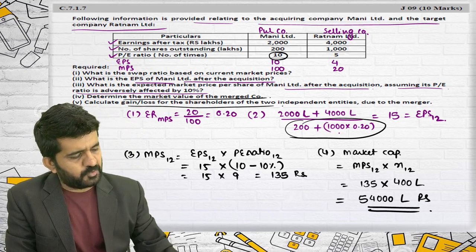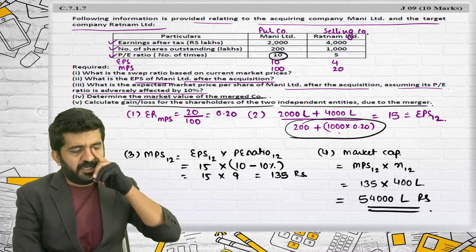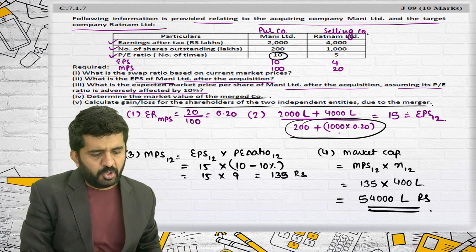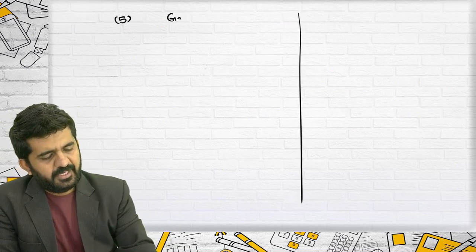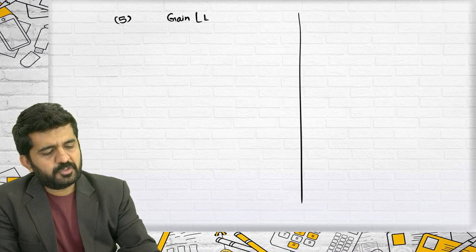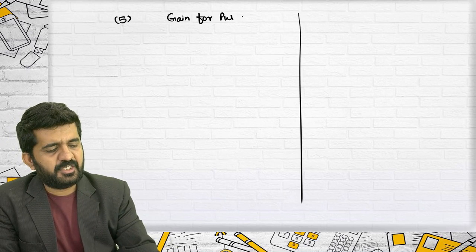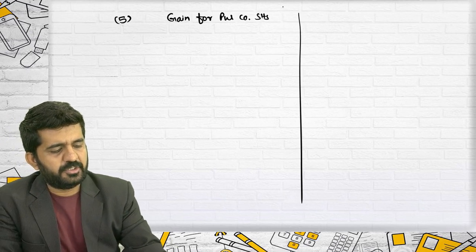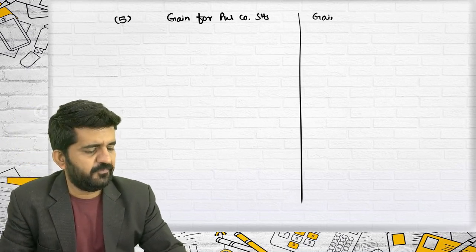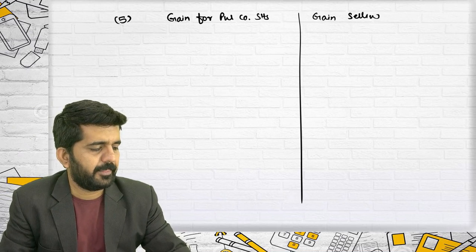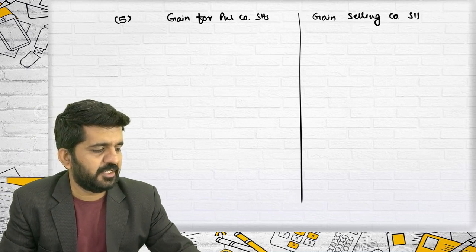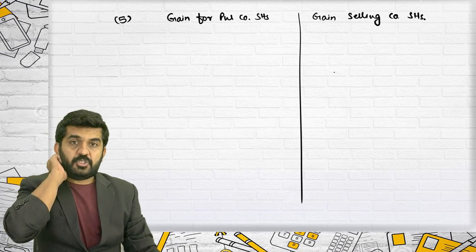Calculate gain or loss for the shareholders of two independent entities due to merger. Number 5. Gain or loss: gain for purchasing company's shareholders, gain for selling company's shareholders.